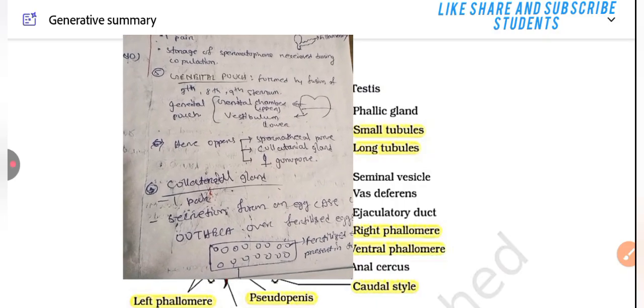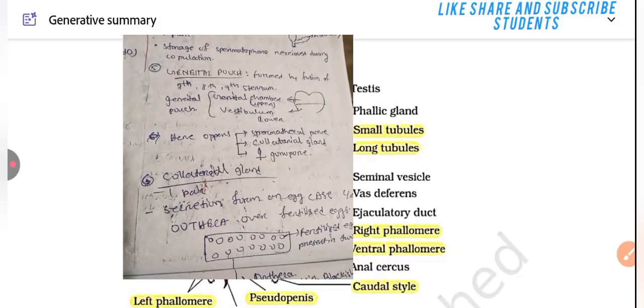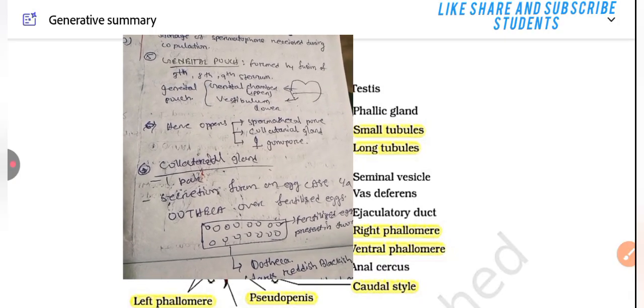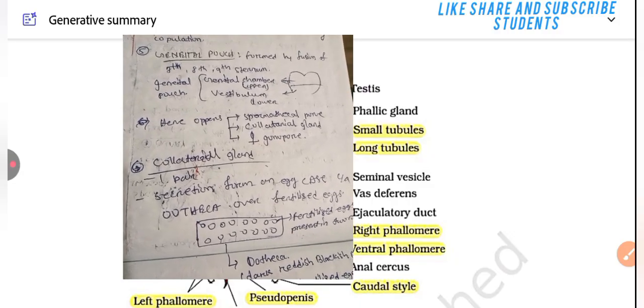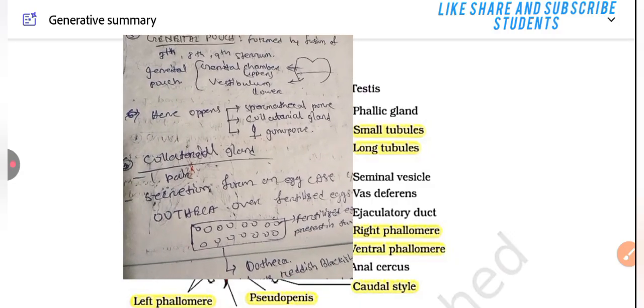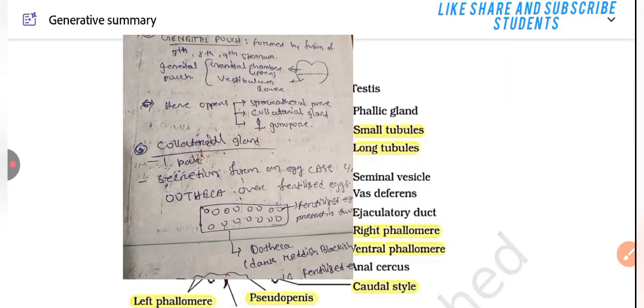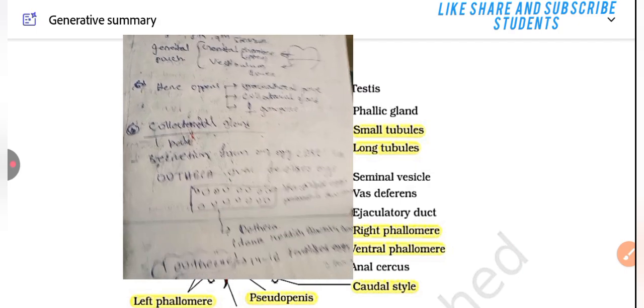The 5th point is the genital pouch, formed by the fusion of the 7th, 8th and 9th sterna. The genital pouch has a genital chamber in the upper part and a vestibulum in the lower part. Here open the spermathecal pore, the collateral gland and the female gonophore.